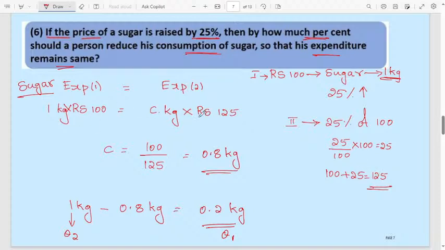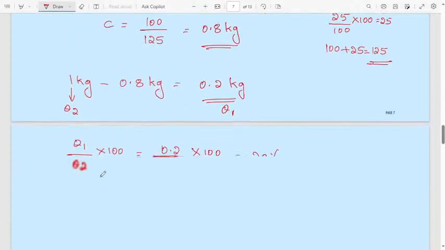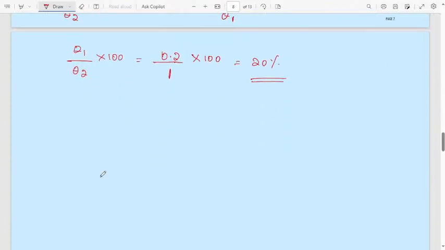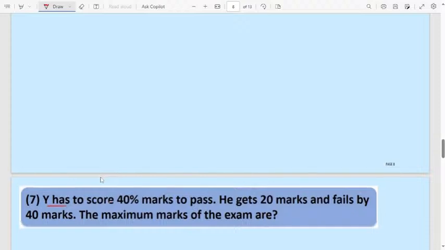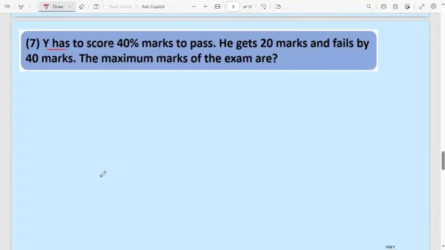Then you are comparing two quantities. 1 kg of sugar is 100 rupees before. After increasing, we have to compromise in the quantity of the sugar for the same amount. Compare, and you will get 0.8 kg. And the percentage he has to compromise is 20%. Revise one more time.